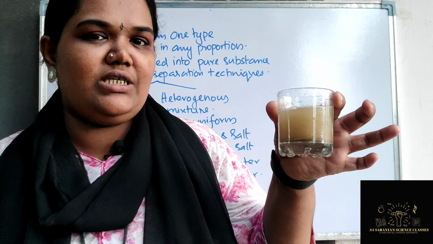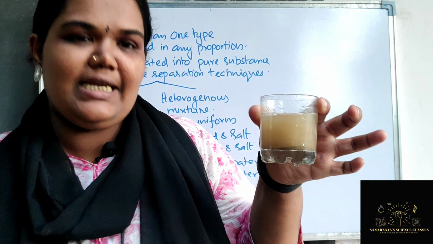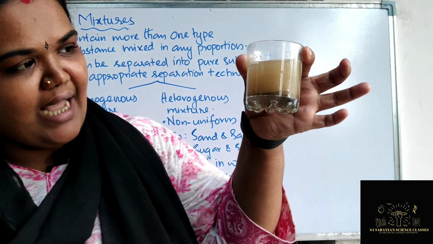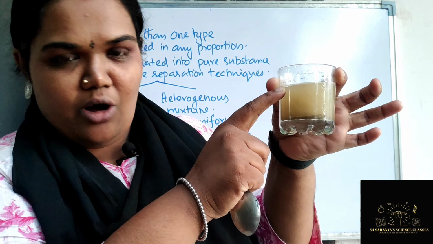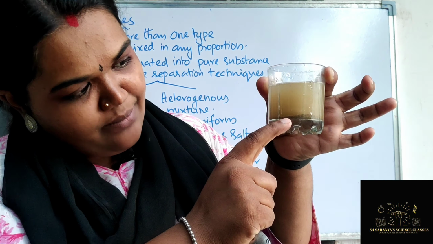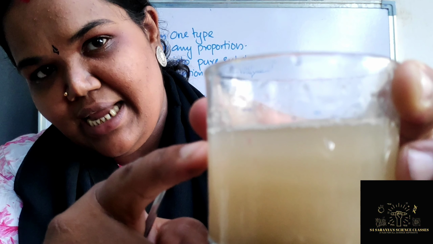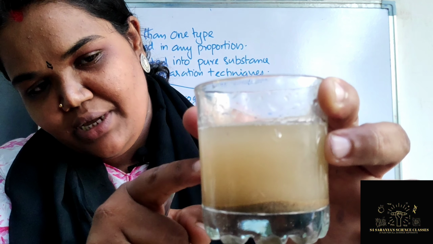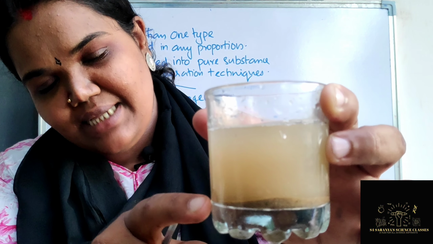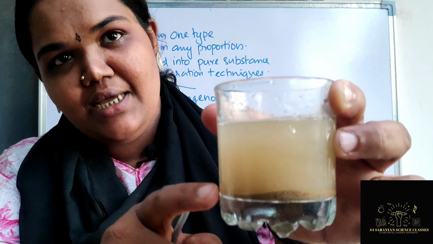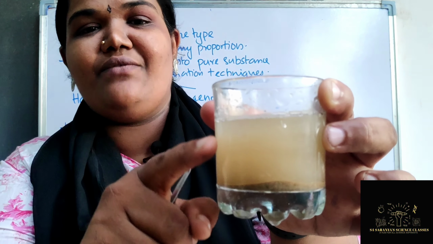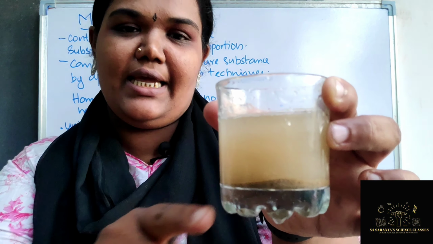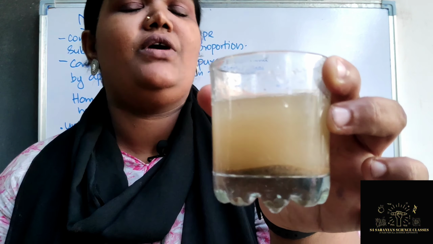Sand itself is a heterogeneous mixture, but for your easiness, so that you can easily understand, I have taken soil here. You can see that if you take the composition from here, will it be the same as at the bottom? No, it will not be the same, because in different layers the composition will be really different. In the upper part the composition is really light, and below you can see more soil particles have settled down at the bottom, right? So from here you can easily understand it has a non-uniform composition throughout the layers. So it's the best example of a heterogeneous mixture, right?